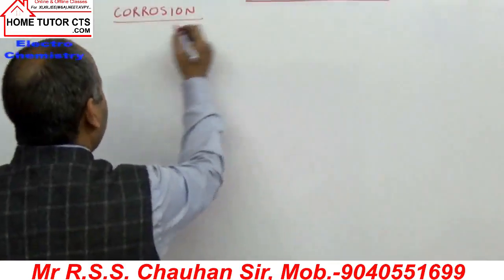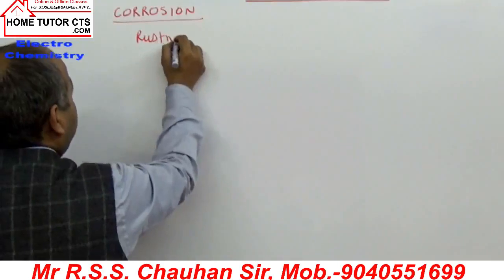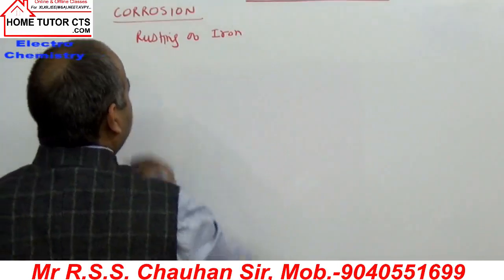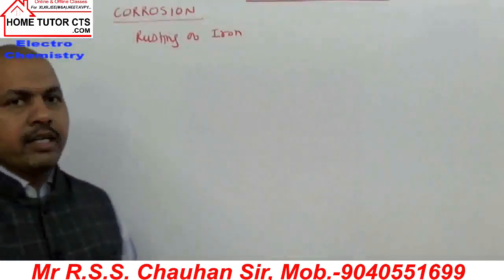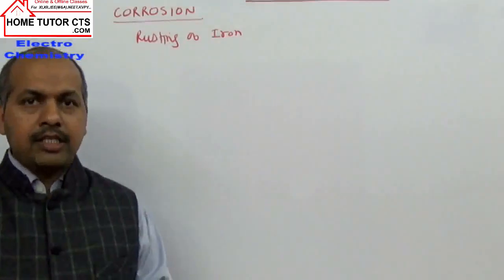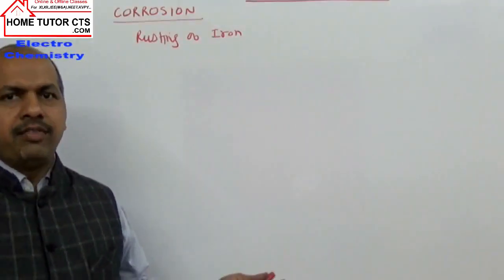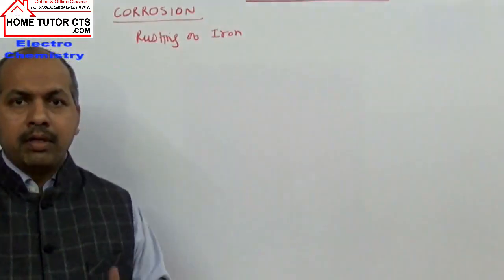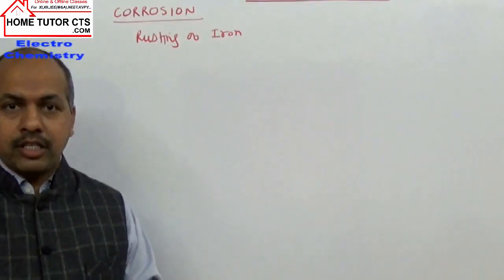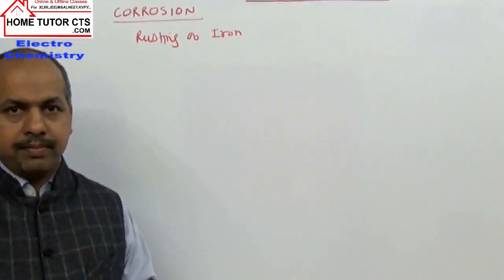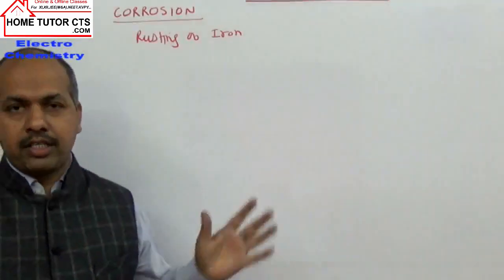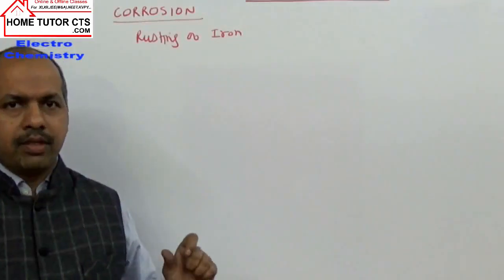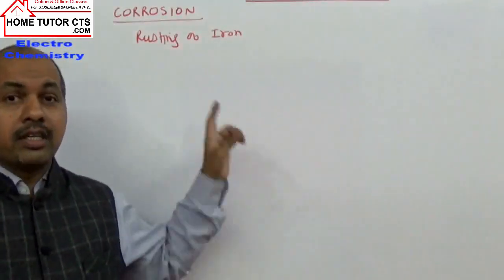The most common is rusting of iron, which we are encountering most commonly. You know the many structures, like buildings, bridges, almost everywhere we are using metals, and iron is one of the commonly used metals in building materials, or bridges or other structures in the development of infrastructure. Now what happens in rusting of iron? It causes heavy losses because of this rusting of iron.